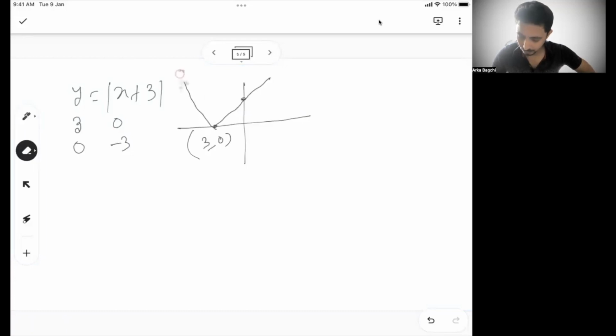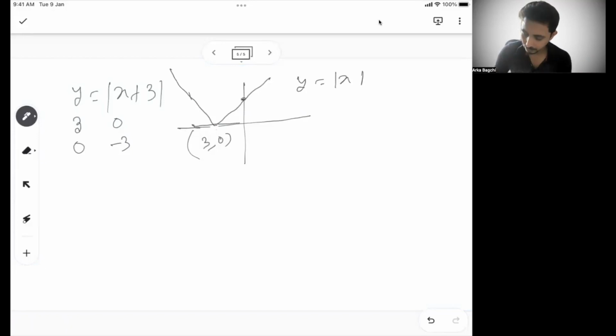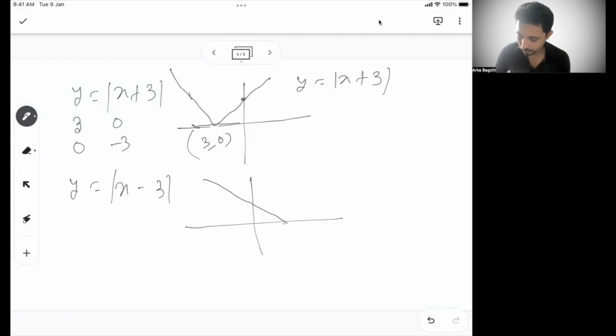You can see this is not the right thing, so this will go more like this. Okay, so this is the graph of y equal to mod x plus 3. Similarly, what will be the graph of y equal to mod x minus 3? So see the graph, it will typically go towards the right. This will be 3 comma 0.